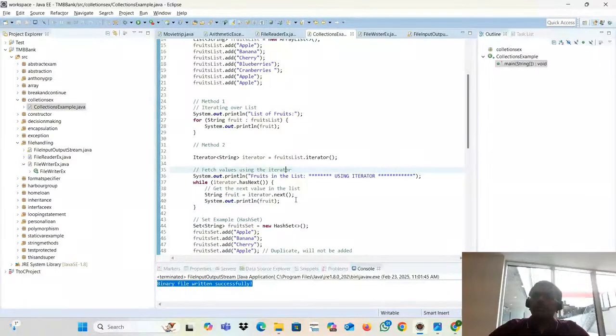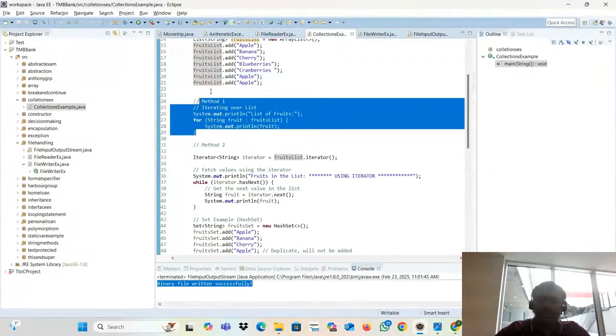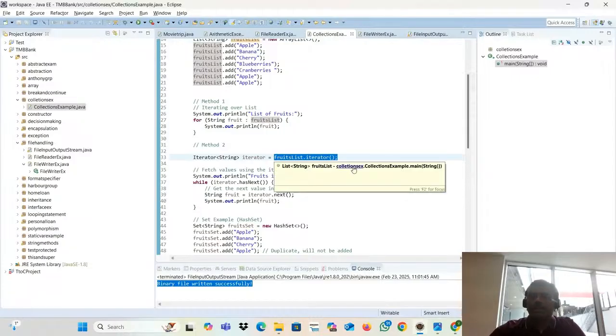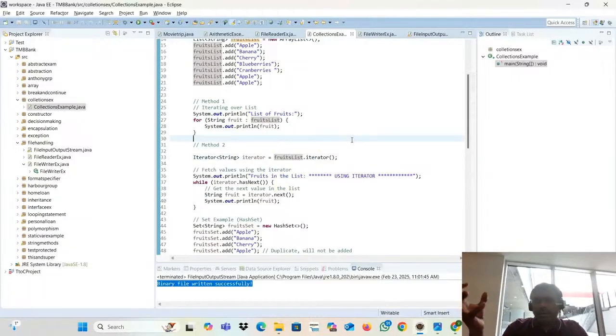There is one interface called Iterator. Whatever fruit list we have, we pass everything into the iterator method. It will read all the content: apple, banana, cherry, blueberry, cranberry, apple, and pass it into my iterator.